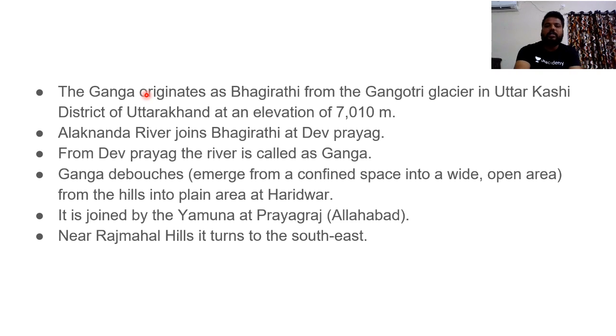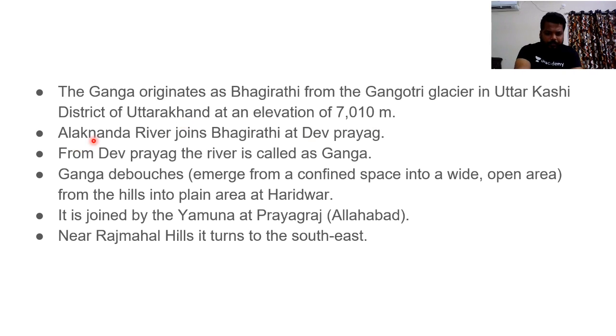Clear? So in such a way, the Ganga has one headstream called Bhagirathi, which originates from Gangotri glacier in the Uttarkashi district of Uttarakhand at an elevation of 7010 meters. From these heights, the river Ganga originates as Bhagirathi.